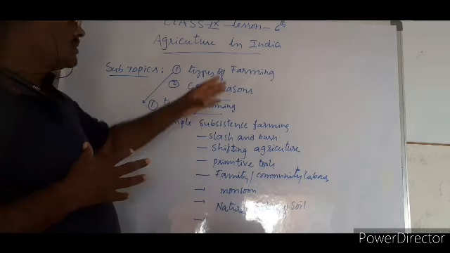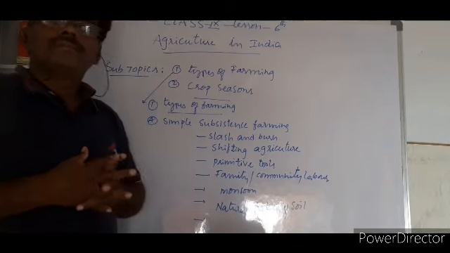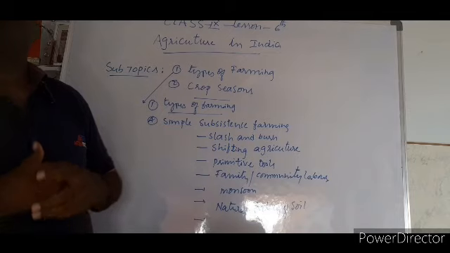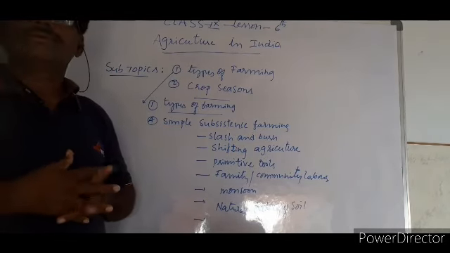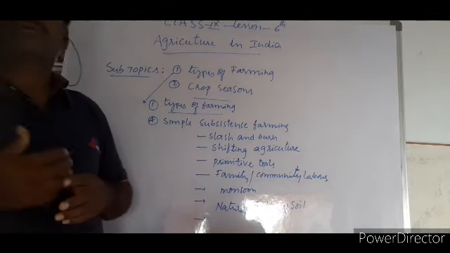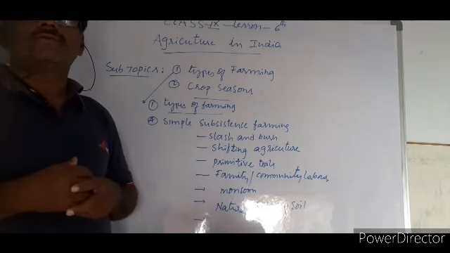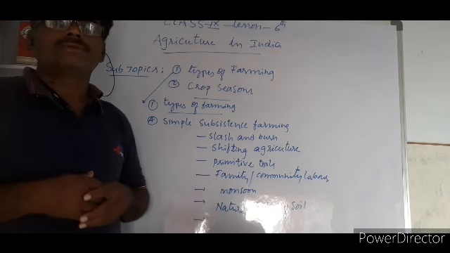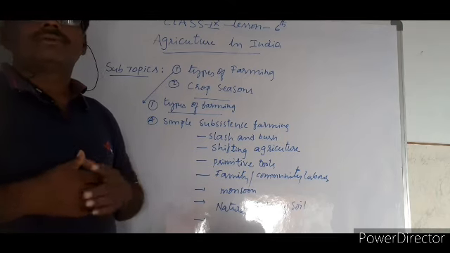So today's topic is agriculture in India from 9th class. This is a very important lesson where we can learn many things: the farming methods followed by Indians, the crop seasons, and the major crops grown in India. At the same time, the importance of agriculture, followed by the defects that we can find in the modern farming system, the effects we could see due to the green revolution or modern farming, and how to overcome them.